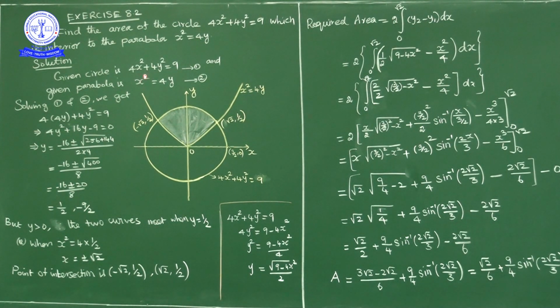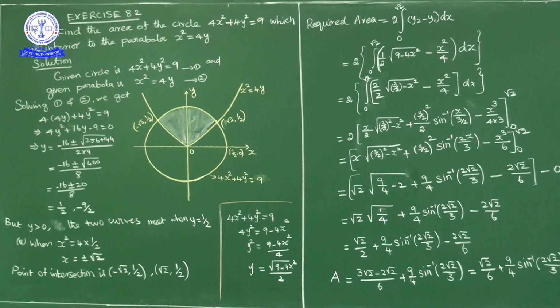By solving equations 1 and 2: we have 4x² + 4y² = 9. In place of x², I will write 4y. So what will we get? 4 into 4y plus 4y² equals 9, nothing but 4y² + 16y - 9 = 0. Now this is a quadratic in y.